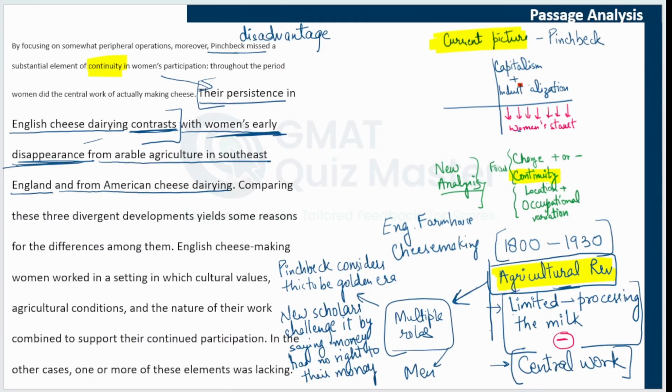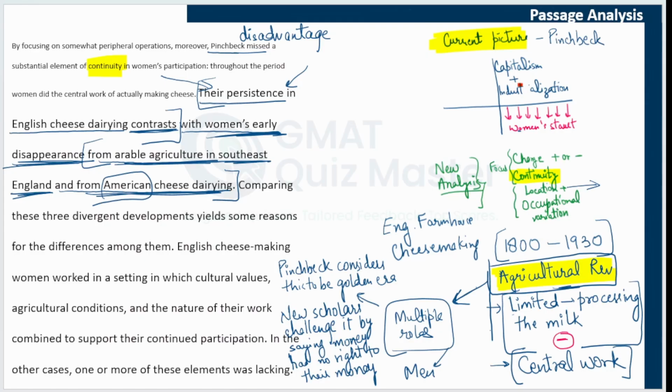In arable agriculture in southeast England and American cheese dairying, women disappeared. They did not continue their work. So what is being contrasted? That in English cheese making, they continued, even if they were restricted to one role, and that was the central role.